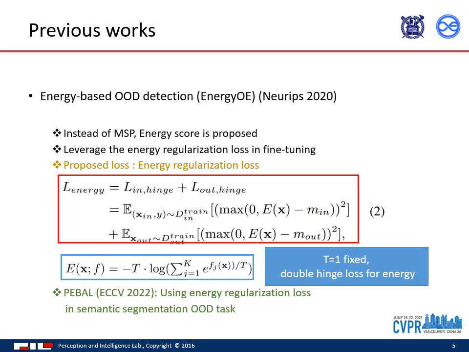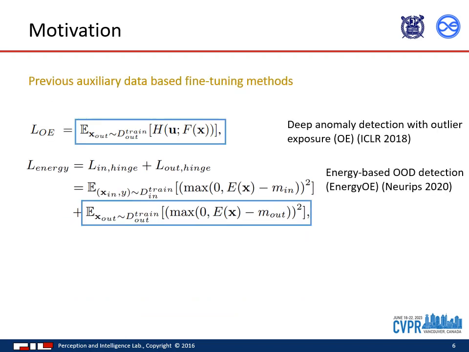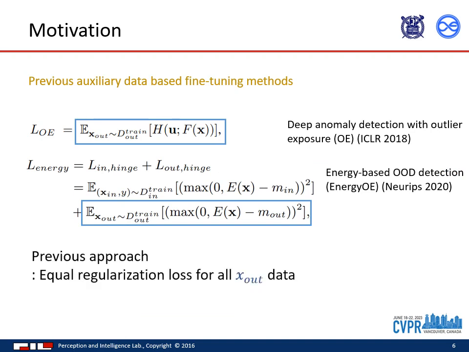Similarly, the PEBAL paper presented at ECCV 2022 applied this loss to the problem of semantic segmentation OOD detection. However, we identified a problem in the existing OE and energy regularization loss methods. The issue is that, as seen in the blue box, they assign the same loss to all outlier data.